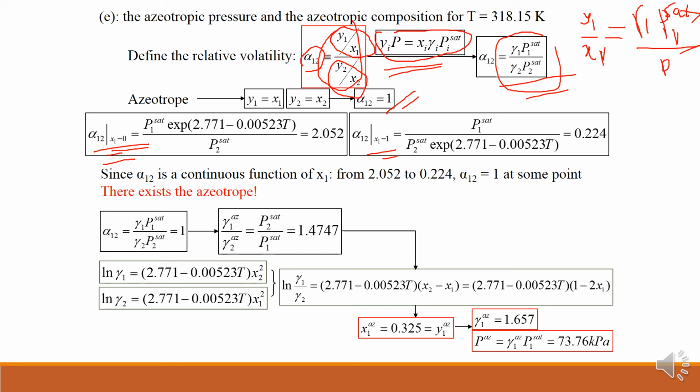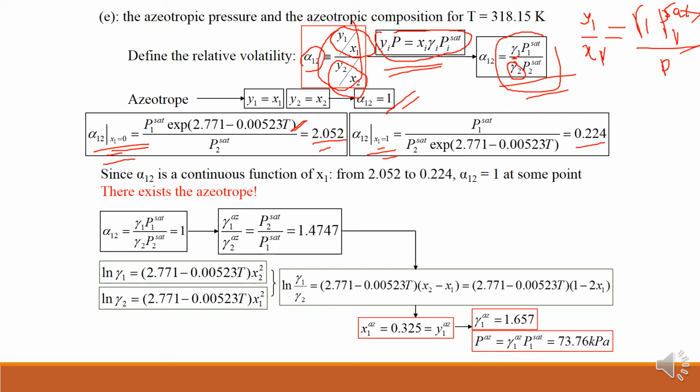Then your gamma 1, when x1 is equal to 0, that means gamma 2 is equal to 1, and gamma 1 is defined like this. So from this I will get 2.052 as alpha 1 2 at x1 is equal to 0. Similarly, alpha 1 2 at x1 is equal to 1 is 0.224.